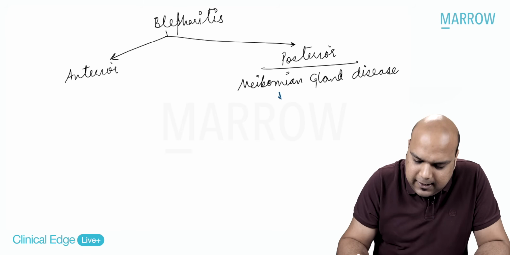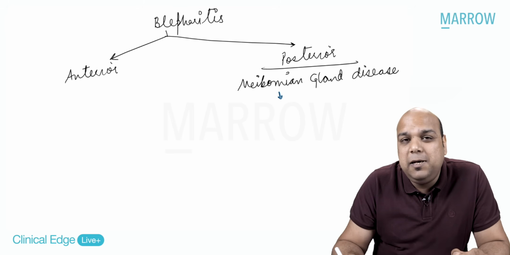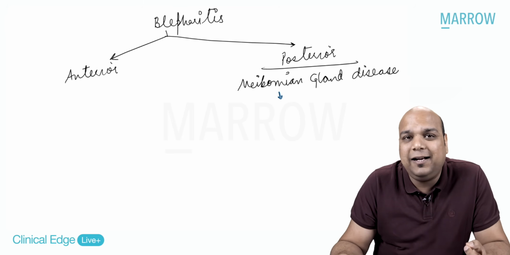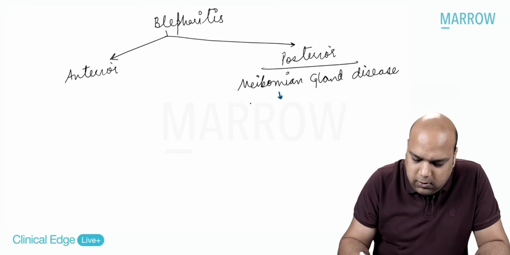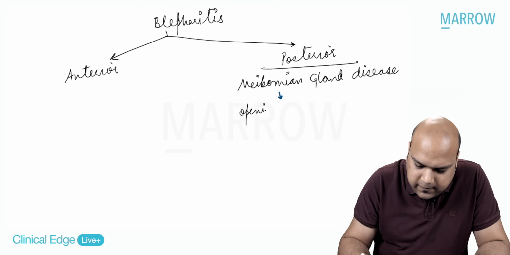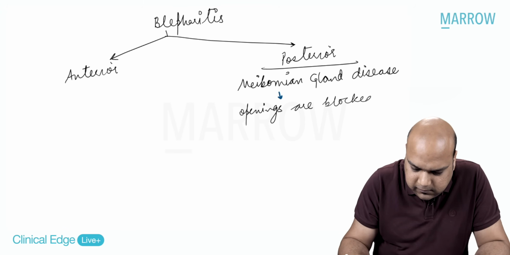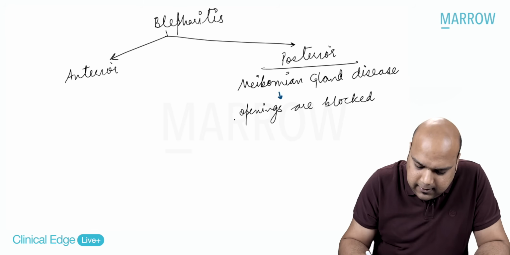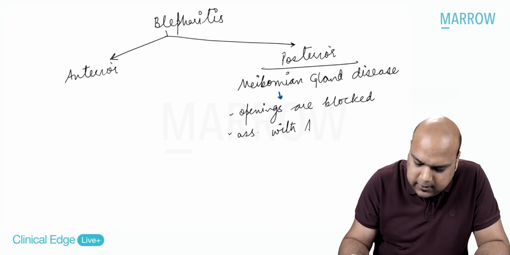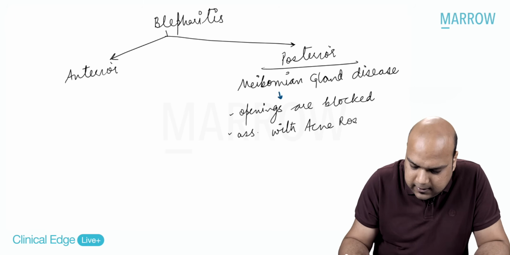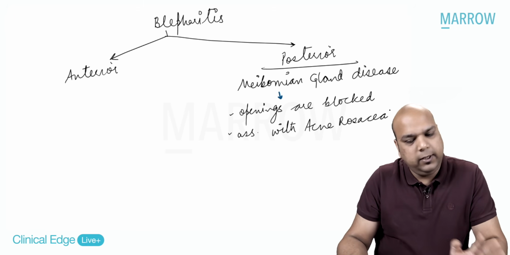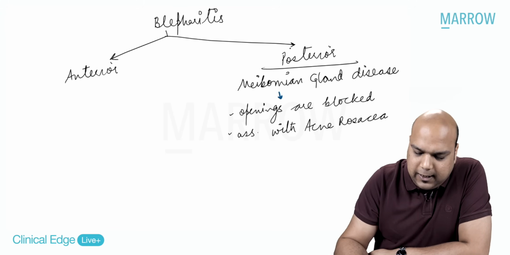The openings of the meibomian glands are getting blocked. And please also remember it is very commonly associated with acne rosacea. That's your etiology of meibomian gland disease.